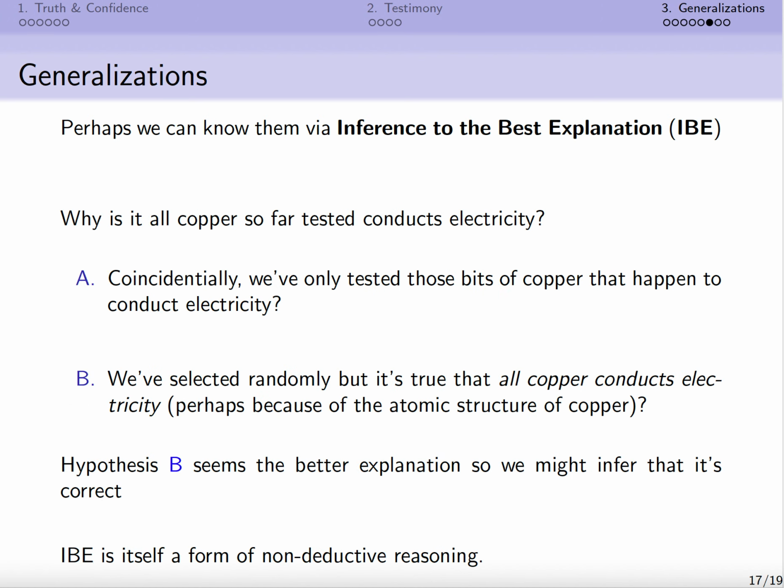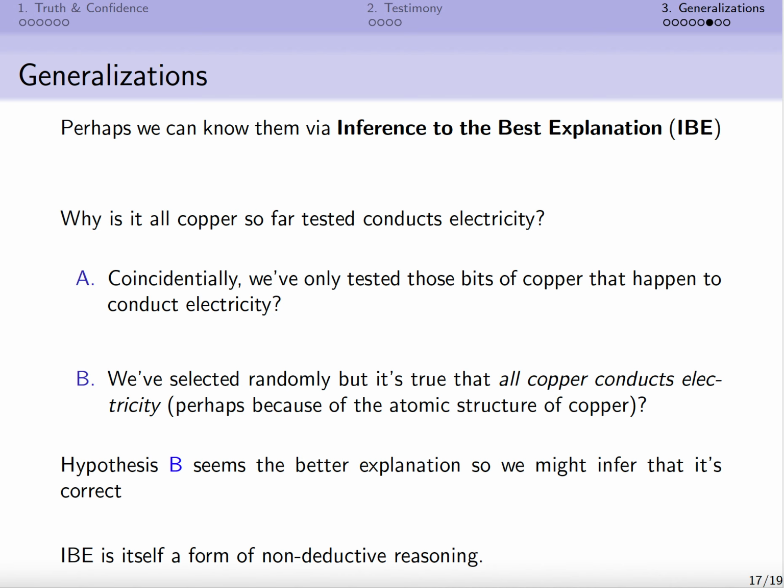So there's a challenge associated with knowing them. Can we know them? Well, perhaps we can know these universal generalizations via something known as inference to the best explanation, sometimes abbreviated IBE.